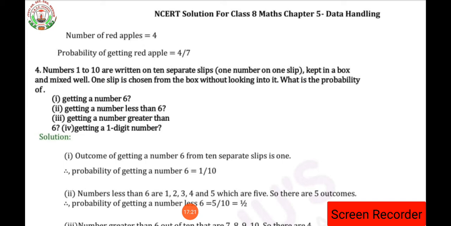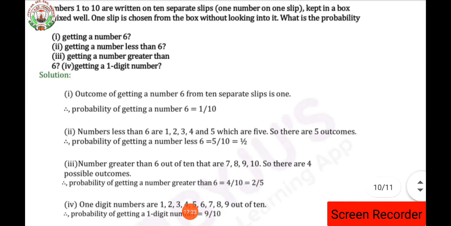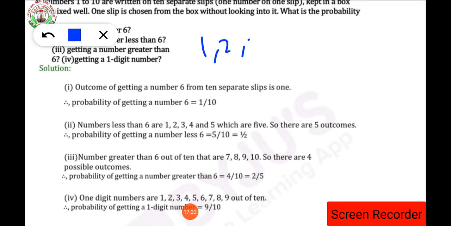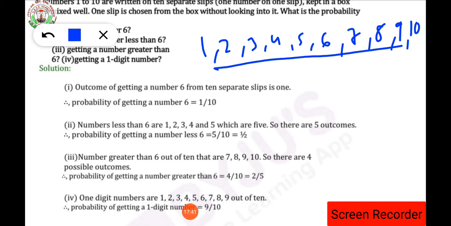Now the fourth part of the question, getting a one digit number. How many one digit numbers are there from the numbers 1, 2, 3, 4, 5, 6, 7, 8, 9 and 10? The numbers 1 to 9 are one digit numbers, isn't it?